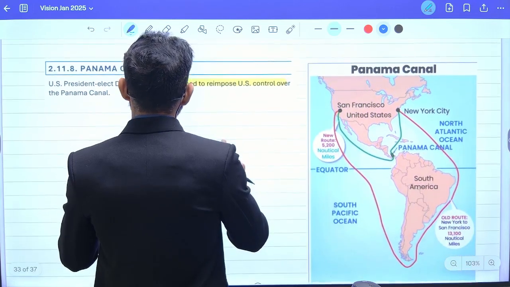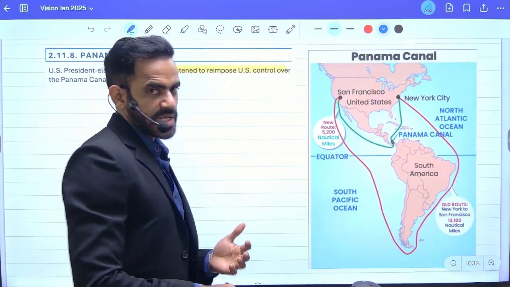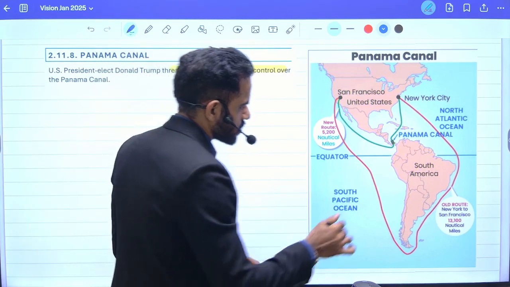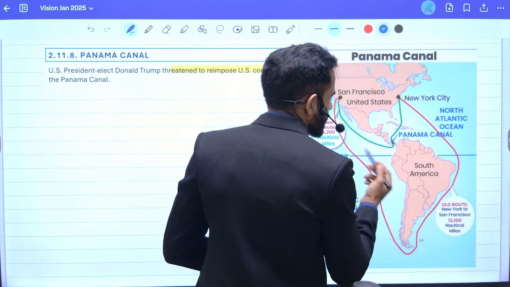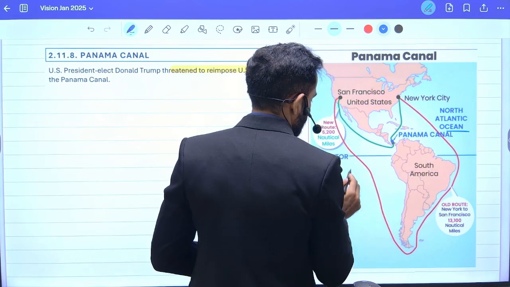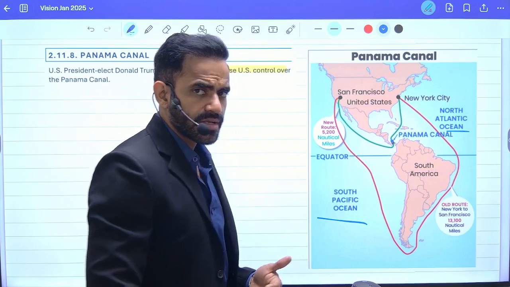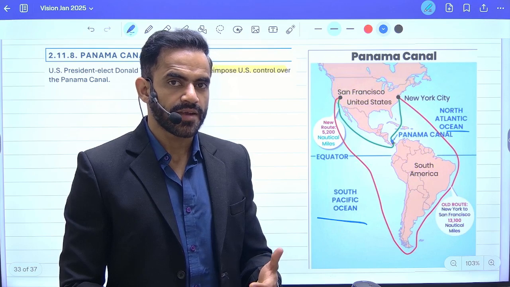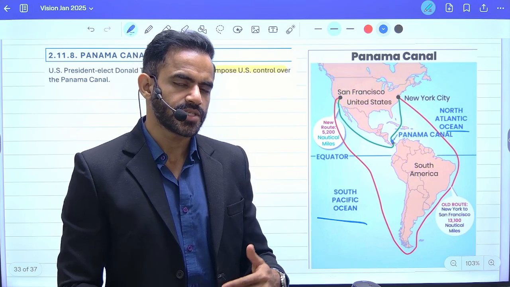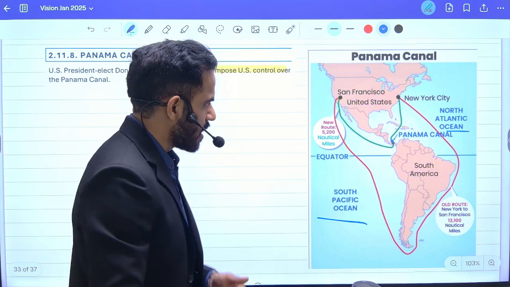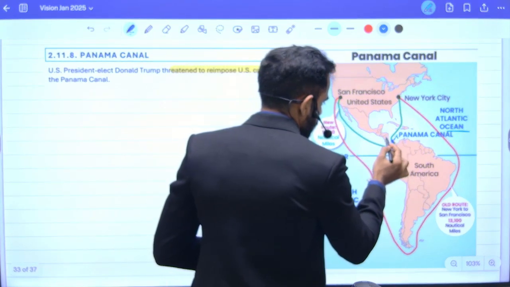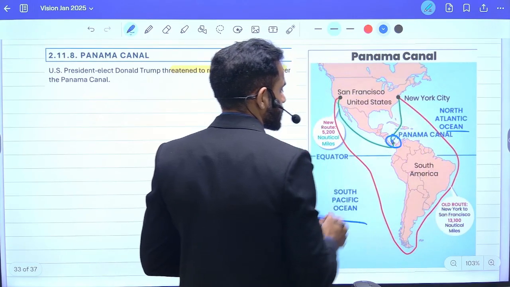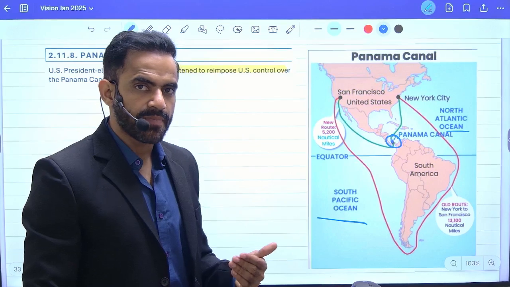Next is related to Panama Canal. So recently the Trump said that US is going to control the Panama Canal. So this is the geographical location of Panama Canal. It connects basically the Atlantic Ocean to the Pacific Ocean. Apart from that, it was also in news because of the drought. So because of the drought-like circumstances, there was adverse impact on the Panama Canal, and that is why the trade routes were adversely impacted. Now understand, if this is blocked, it will subsequently increase the duration as well as the distance, and that is why it will adversely impact the trade scenario.